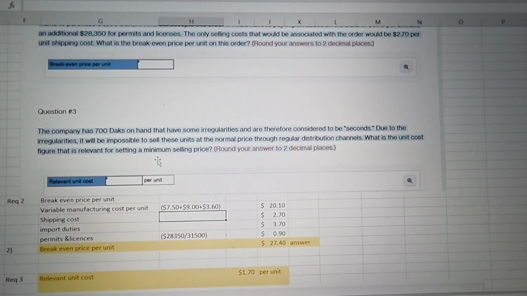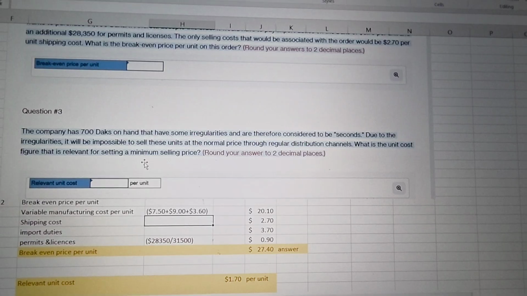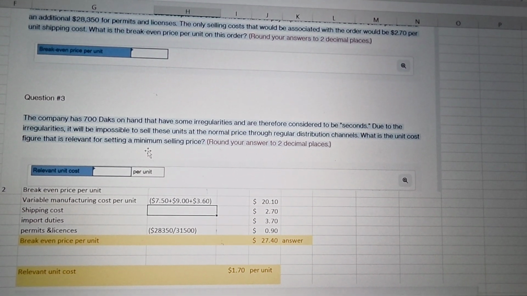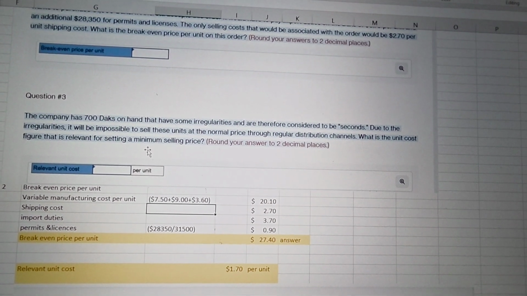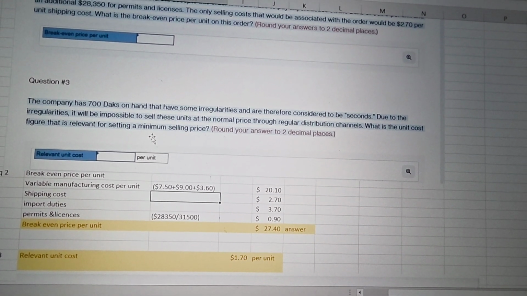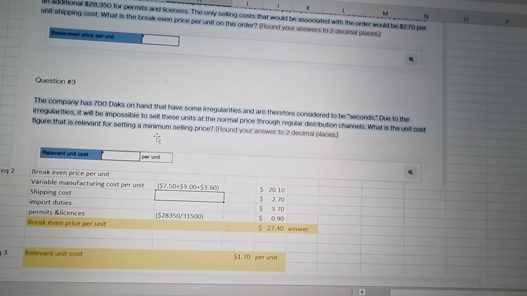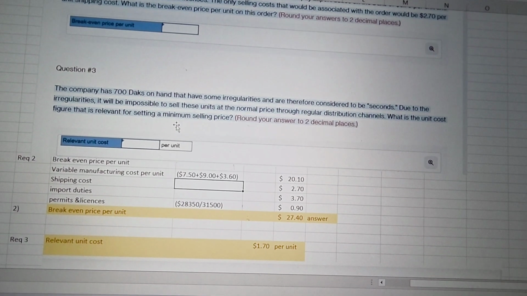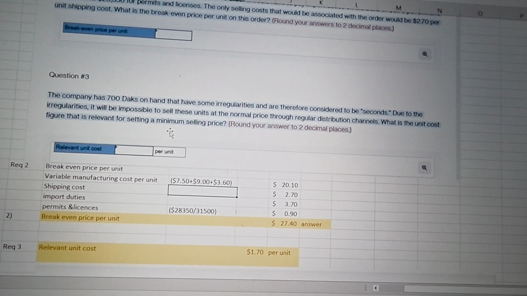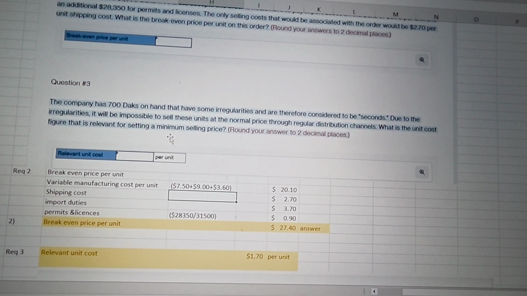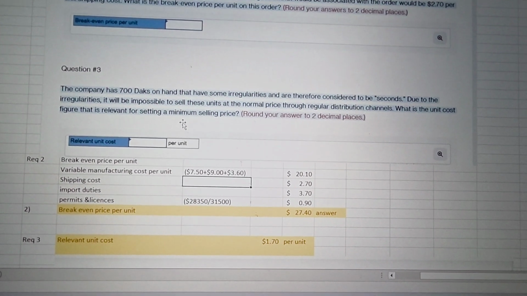As we know, fixed cost is not relevant because it has been incurred in the past. Only variable cost is relevant. But since we have already produced these units, we don't need to incur the variable manufacturing cost again. The only cost which is relevant here is the variable selling expense, which we will incur to sell these units, because the variable manufacturing cost has already been incurred. The product is already manufactured, we only need to sell it now. So the only cost which is relevant here is the variable selling expense.